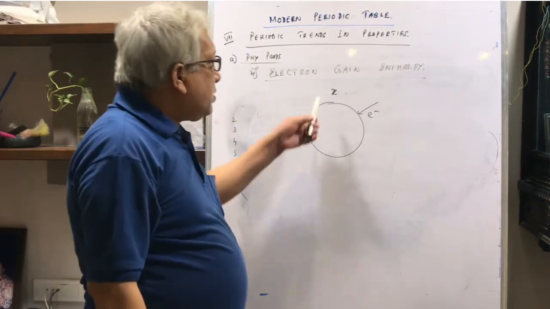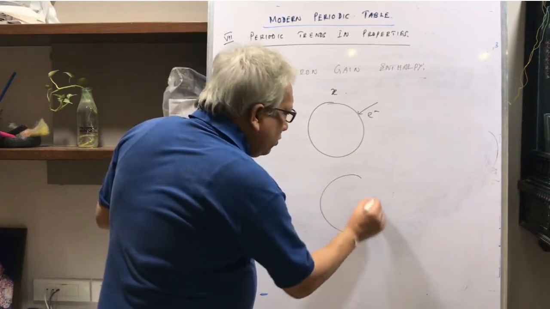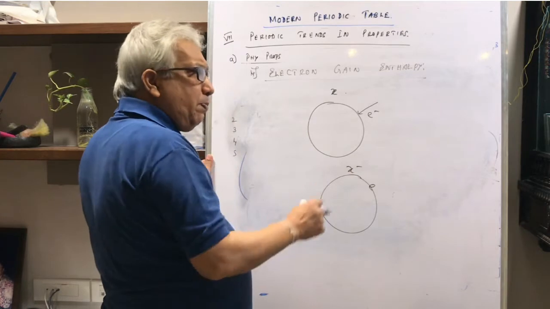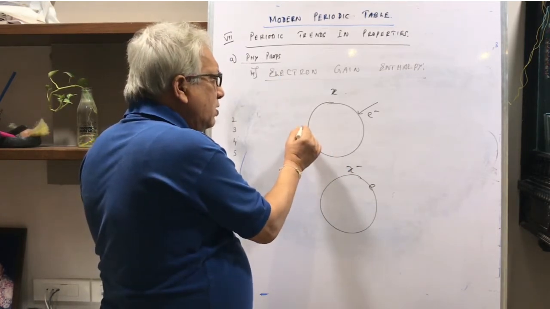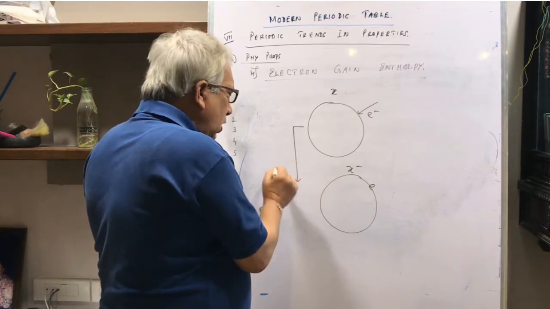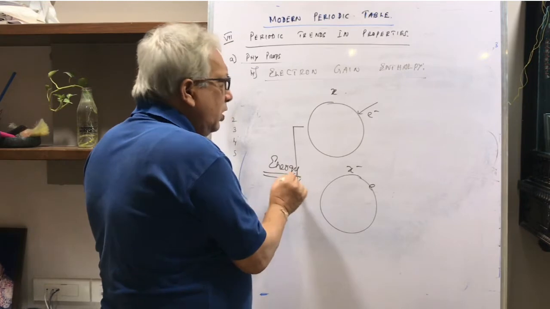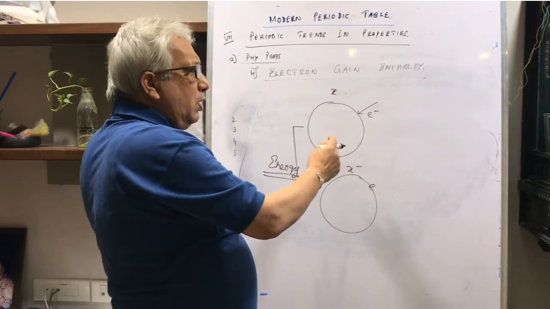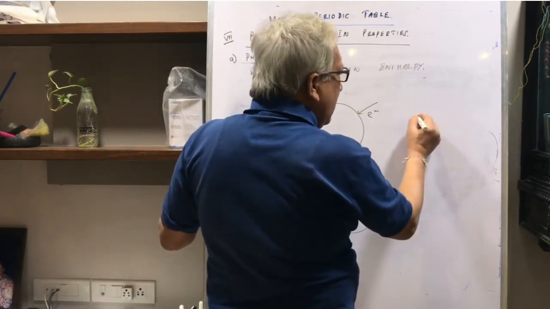So suppose this atom X gains an electron and it becomes X minus. In 99% of cases, the purpose of gaining this electron was to attain stability, and when it attains stability, it goes down in energy, and the energy is given out and lost, and therefore that enthalpy change will be negative.